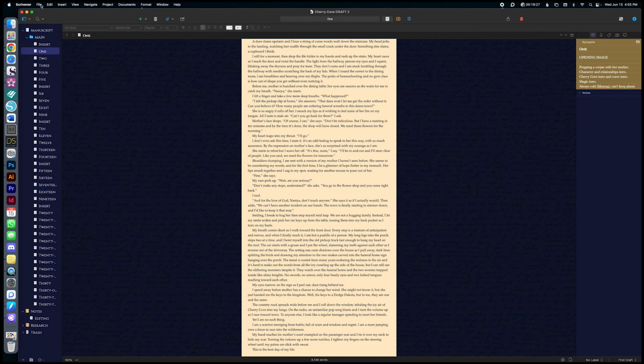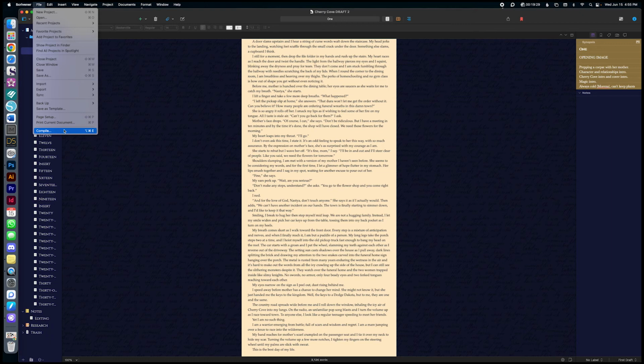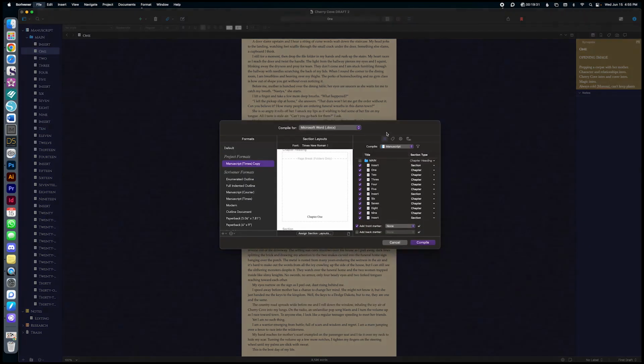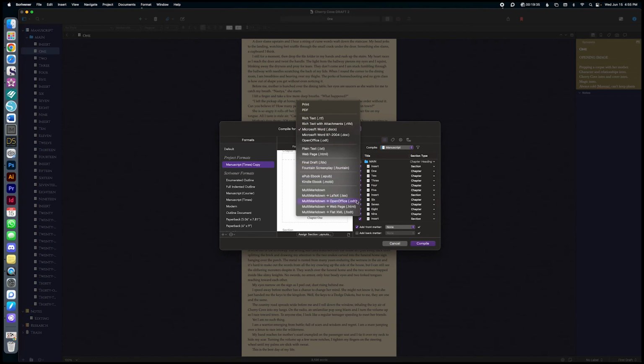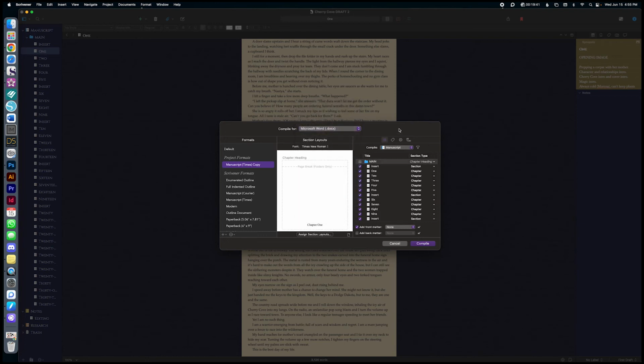And for the compile section, so when you go to File, Compile, and that's when you're done with your manuscript and you need to export it. You can export it to any of these different formats. For the most part, you're probably going to be exporting it to Word doc so that your editor can go through it, or at least I do. Or if you're submitting to agents and such, you would export it to a Word doc, and it will actually export it to a proper manuscript format, which is absolutely amazing.